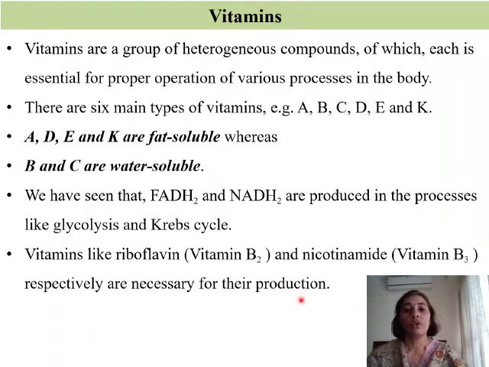So we are going to require riboflavin and nicotinamide for the production of FADH2 and NADH2 respectively. So riboflavin, that is vitamin B2, plays a vital role in the formation of FADH2, and nicotinamide plays an important role in the formation of NADH2. So these are some of the functions of vitamins.